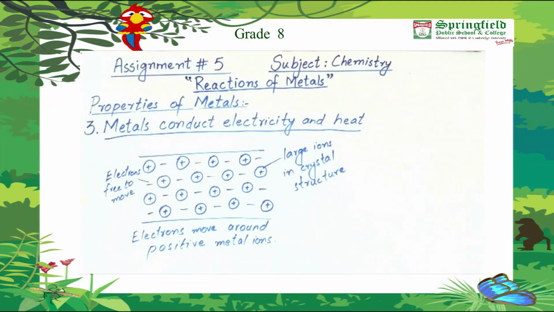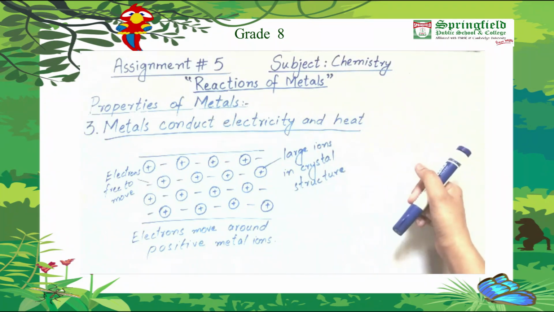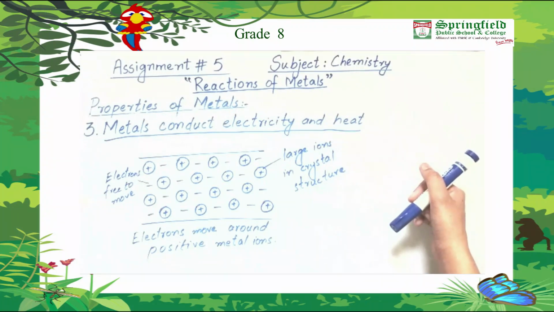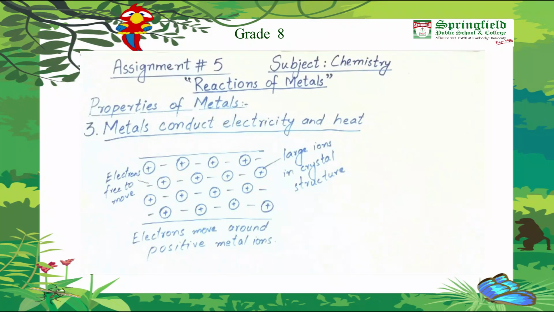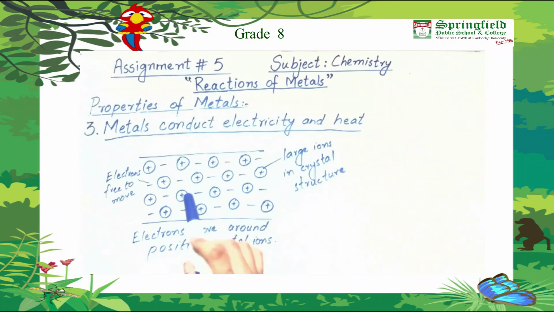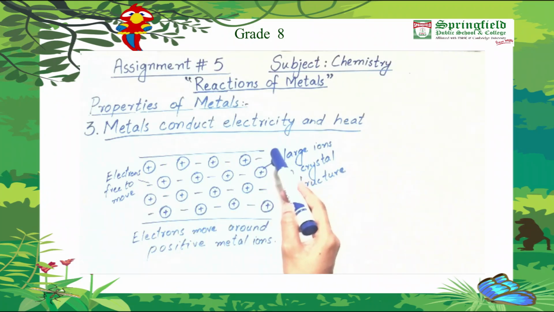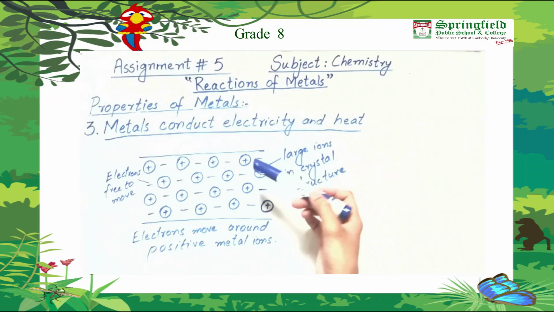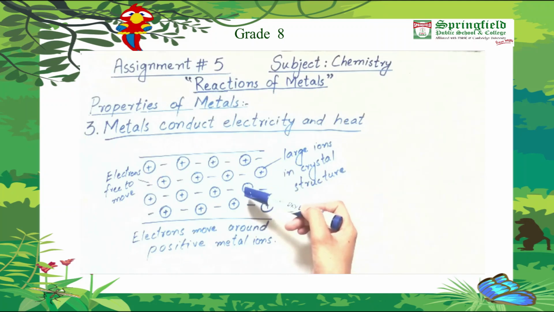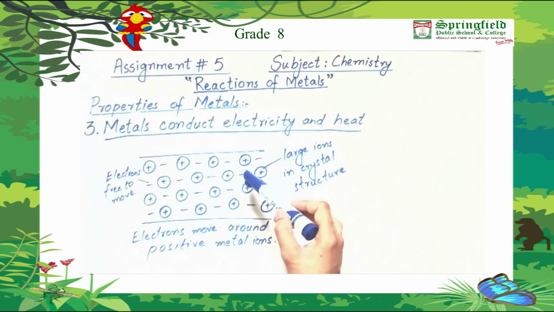The third property of metals is that they conduct electricity and heat. We all know that they conduct electricity and heat, but how do they conduct, and what makes them conduct heat and electricity? You can see the structure in the crystal of a metal. Atoms are arranged in such a way that they lose their outermost electrons. The positive signs you can see are the large metal ions. They are stationary, they are fixed, and they lose their outermost electrons.